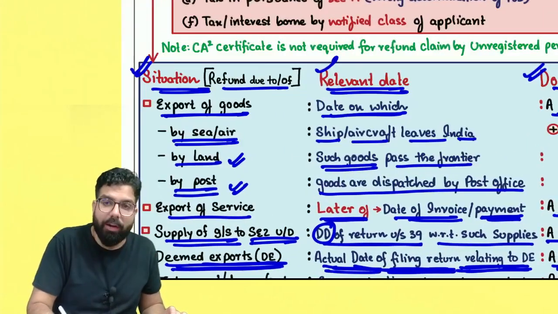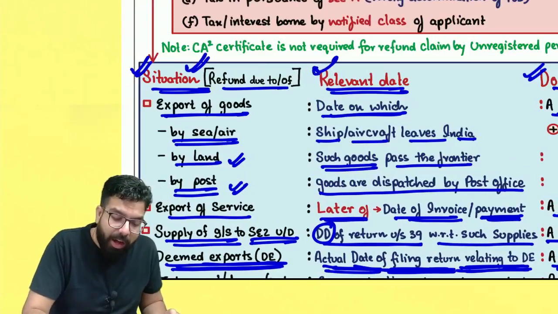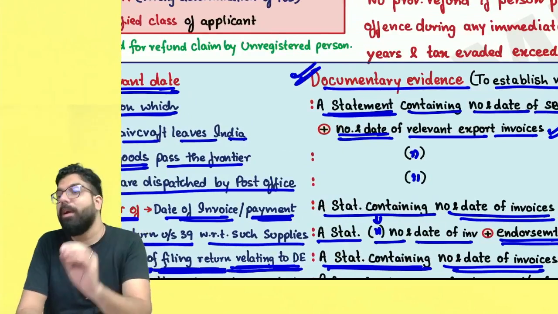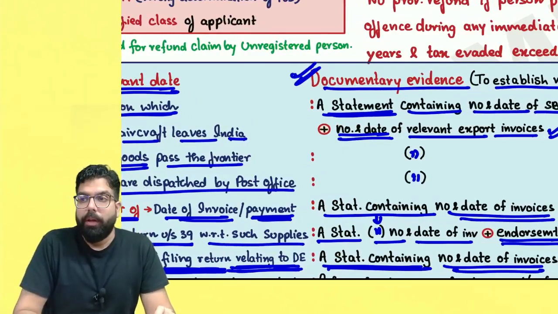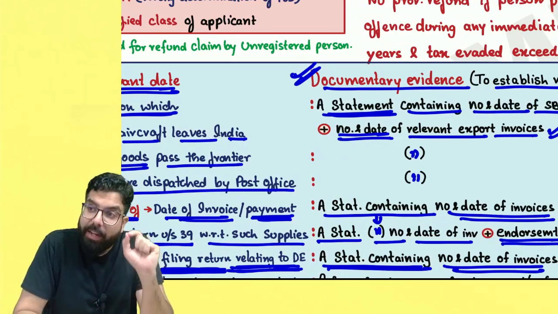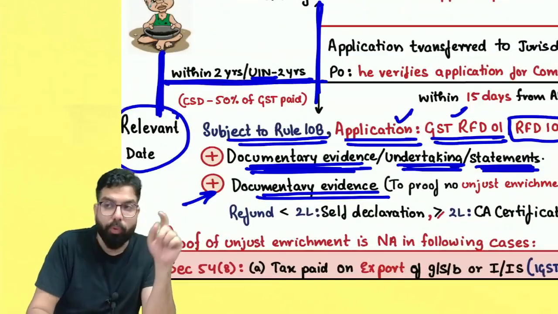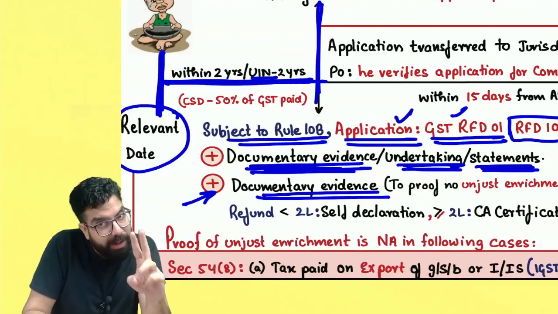So what did we learn over here? We learned about the various situations. Along with the various situations, we learned the various relevant dates and the various documentary evidence which you have to give to support your claim of refund. Now, sir, when I apply, I always have to apply within 2 years. UN holders should also apply within 2 years.